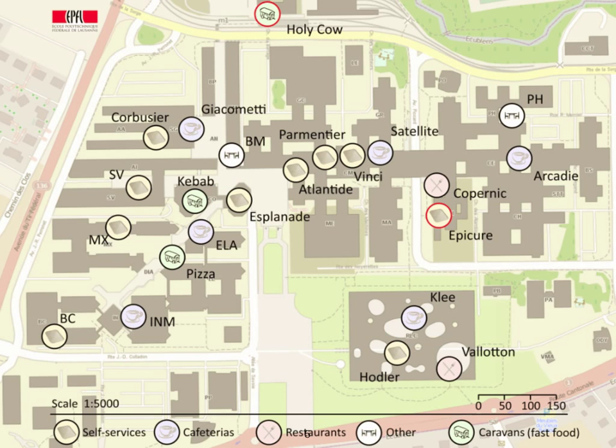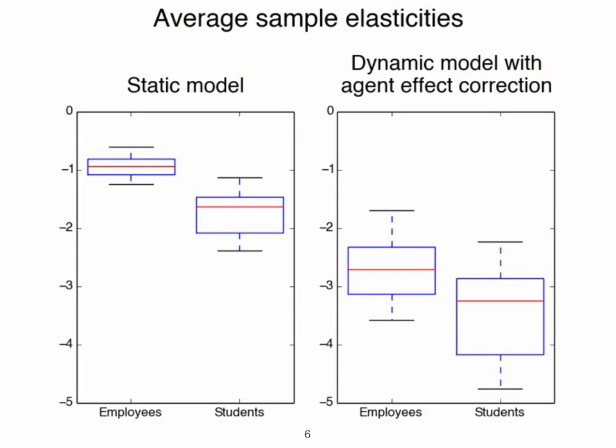In a case study on a campus, we use actual Wi-Fi traces. We observe that students and employees tend to visit restaurants that are closer, cheaper, having large capacities, and that offer beer. What would happen if we increase the cost of a menu by 1%? What proportion of visitors would we lose?